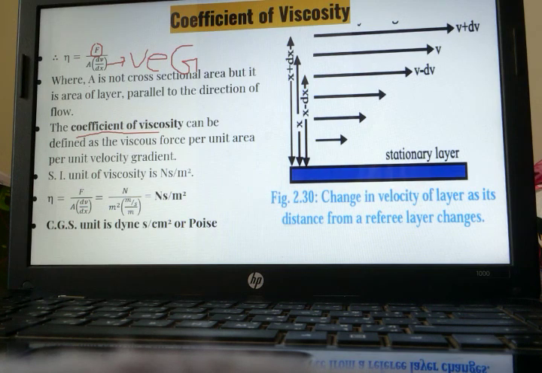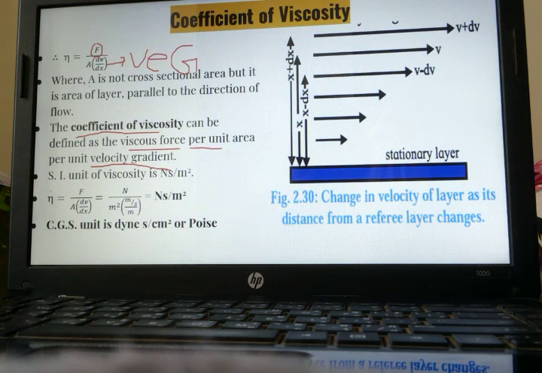So the coefficient of viscosity can be defined as the viscous force. It is in the numerator. Area as well as velocity gradient are coming in the denominator, so we write per unit area, per unit velocity gradient. Now the SI unit of viscosity is Newton seconds per meter square.